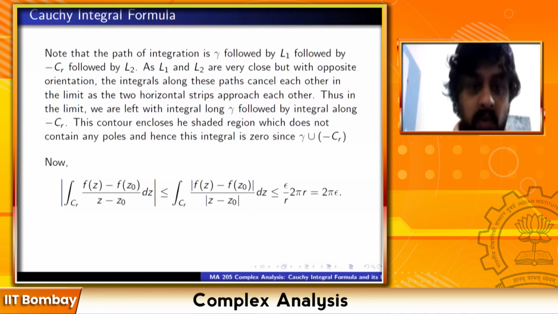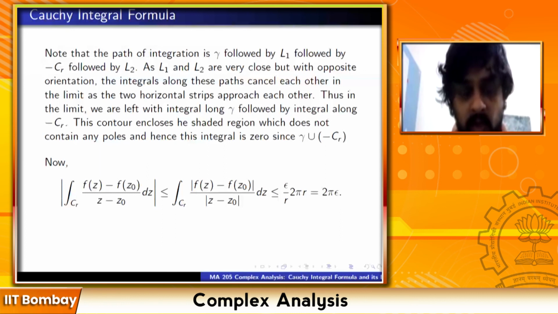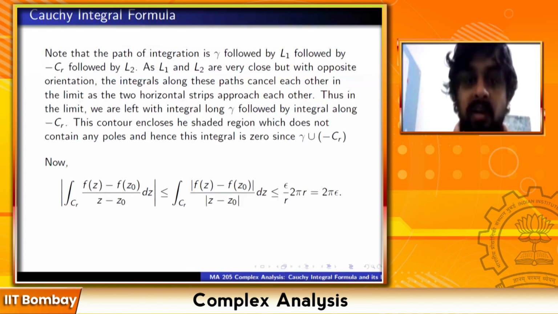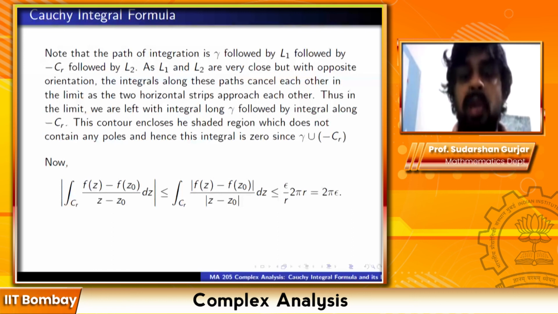This is less than or equal to, since the modulus of the integral is less than or equal to the integral of the modulus, the integral along CR of mod (f(z) minus f(z0)) upon mod (z minus z0) times dz. But on CR we know that mod of f(z) minus f(z0) is less than epsilon. Mod of z minus z0, on the other hand, is equal to r. So this is less than or equal to epsilon by r times the integral of dz over CR, which is 2 pi r. So this whole thing is less than epsilon upon r into 2 pi r. R cancels, so this is 2 pi epsilon.